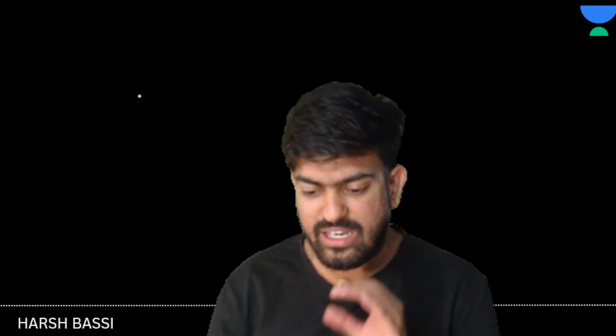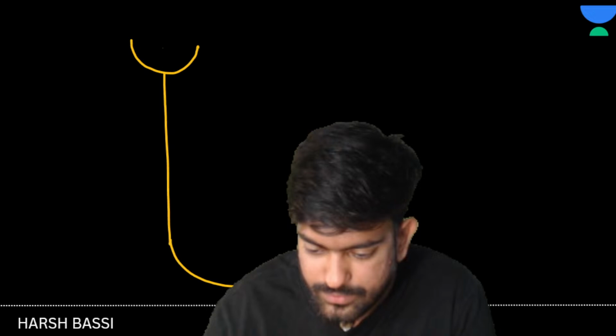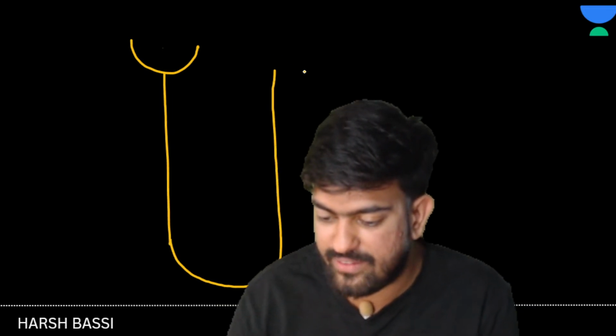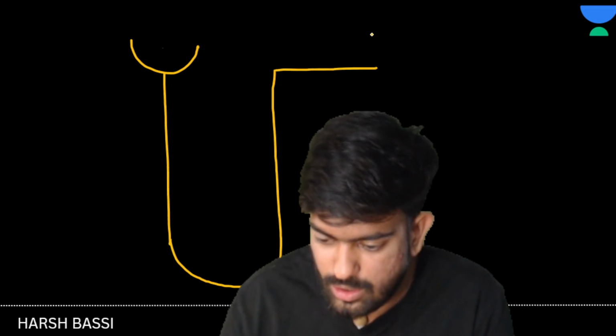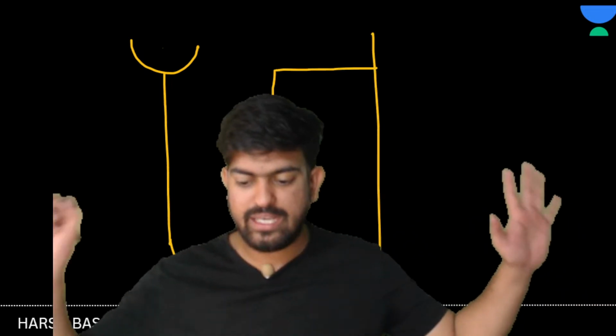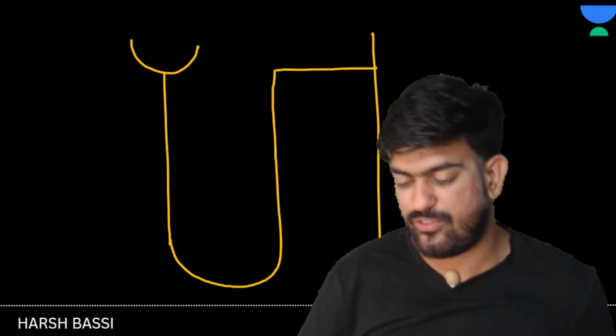See here, I'll make a clear diagram once again, a very simple diagram so that you will be able to understand. This is the Bowman's capsule. This is the PCT. This is the loop of Henle. And this is the DCT. And here we have the collecting duct. This much is clear? Yes sir. Now let's see the magic.